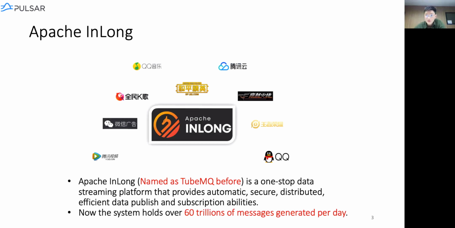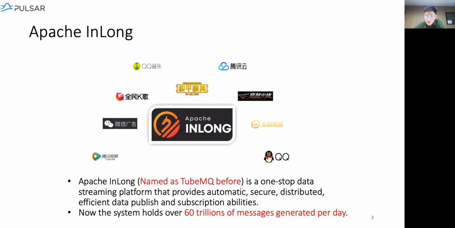A lot of you may have not heard of Apache InLong before. In fact, the project was named TubeMQ just 1 month ago. TubeMQ was developed by Tencent in the first place, and we donated the project to Apache in September 2019. However, later on this year, we found out the overall system around TubeMQ might also be valuable for the users, so we decided to make the whole platform open source. This includes the data access all the way to the storage. So InLong can serve as a one-stop data stream platform that provides automatic, secure, distributed data publish and subscription capabilities.